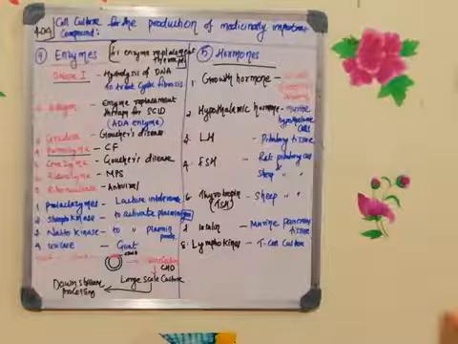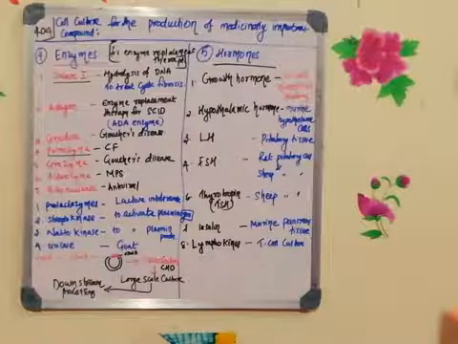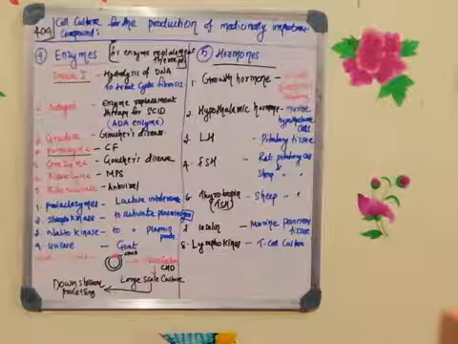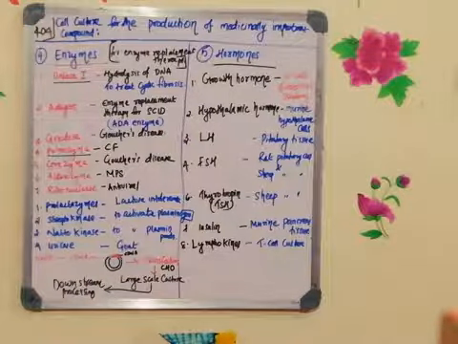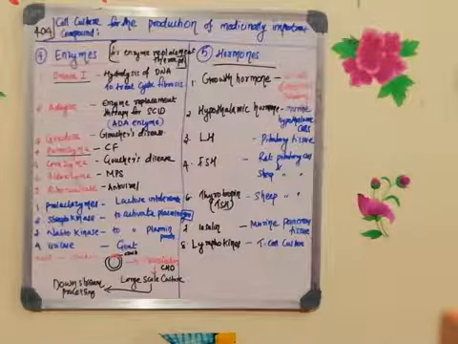Second one is hypothalamic hormone. What do you mean by hypothalamic hormone? Hypothalamic hormones are called the releasing hormone and the inhibiting hormone.